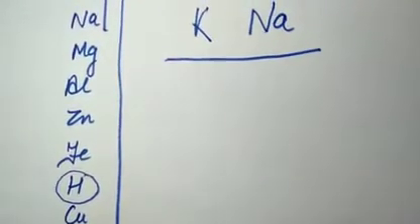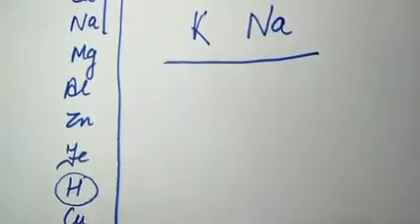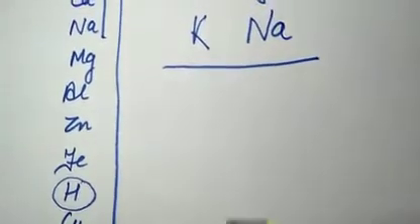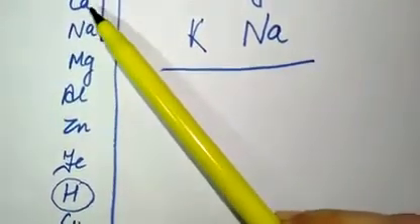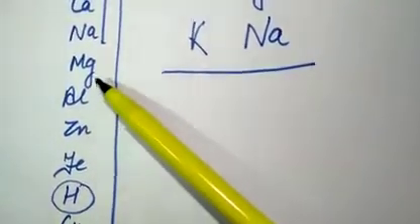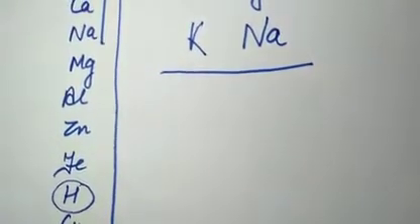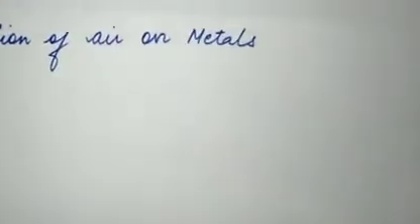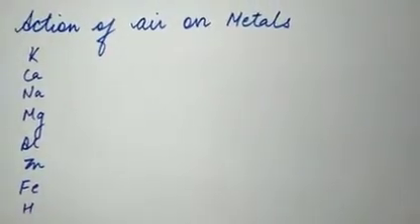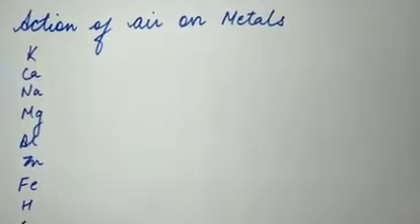So if we do the reaction with any other element, we will see that the reactions are vigorous and fast for metals like potassium, calcium or sodium, and then the speed of the reactions decreases. Now let us first study the action of air on metals. This is the first chemical property, which is the action of air on metals.